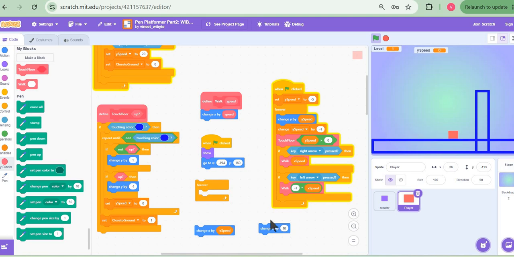However, the moment I touch, let's say, this platform, this edge, basically this rolls over. Again, I'm in the same situation. Touching floor comes into play, and hence the player goes up. So what this also tells us is that if we have to do something, we've got to do it before touch floor comes into play. Once I'm clicking the right arrow, for example, I must make sure that the player gets somehow constrained over here. So I'll have to do something within the walk my block to make sure that the player doesn't climb up the wall.